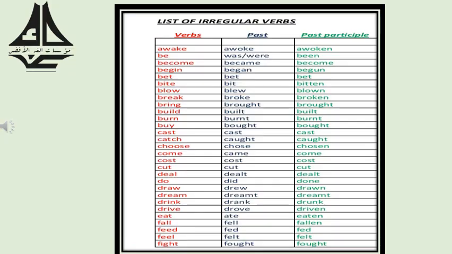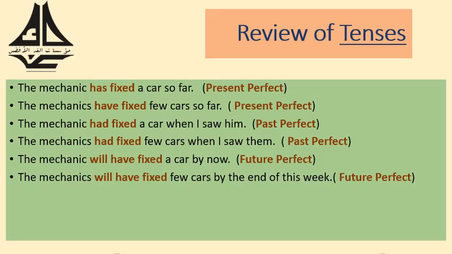This list of irregular verbs could help you when solving the exercises, and remember, you have to know or to memorize the past participle form of the verbs. First of all, you have to be familiar with tenses in order to be able to apply the rules. So, let's have a review of the following tenses: present perfect, past perfect, and future perfect.